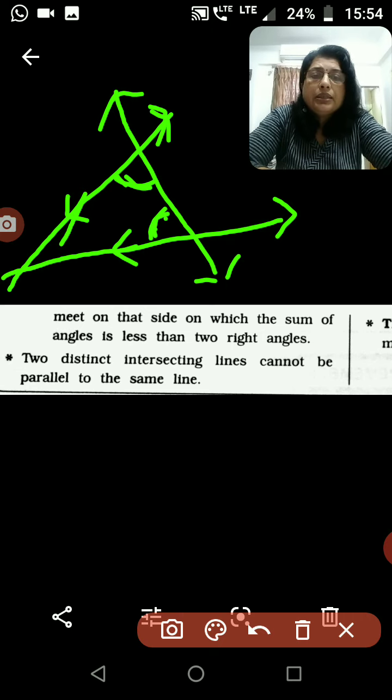That means the sum of these two interior angles is less than 180. Then we can say that these two straight lines intersect each other.